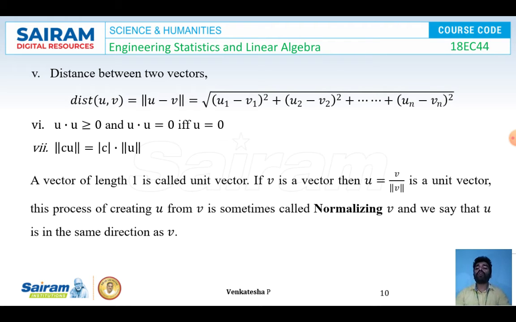A vector of length 1 is called a unit vector. Suppose v is a vector, then u is equal to v by norm v is also called a unit vector. This process of creating u from v is sometimes called normalizing the vector v, and we say that u is in the same direction as v.